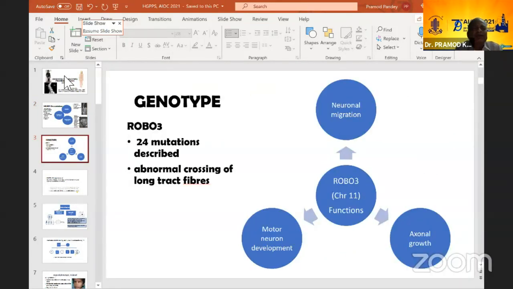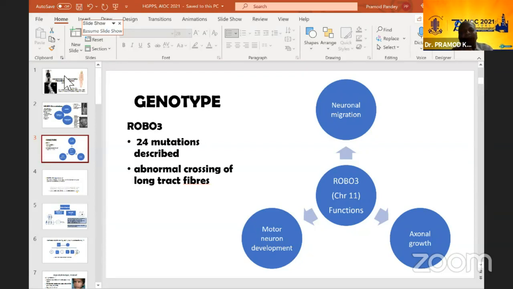Now the genotype is ROBO3. About 24 mutations have been described, and the problem is because of the abnormal crossing of the long tract fibers in the medulla. They are not able to cross. Normally the CNS works by crossing of fibers, because balance is very important, and for balance we need crossing. So our CNS works on the basis of crossing of fibers.